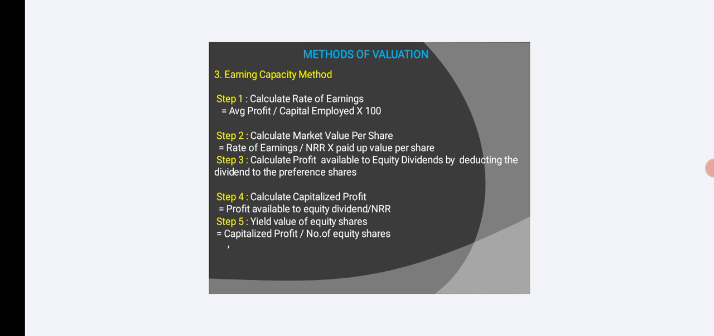Here, earning capacity method is the third method. We are following these steps to calculate the value per share under earning capacity method. Step number one, calculation of rate of earnings. Step number two, calculate market value per share. Step number three, profit available to the equity dividend by deducting the dividend to the preference shares. Step number four, calculate capitalized profit. Step number five, yield value of equity shares.